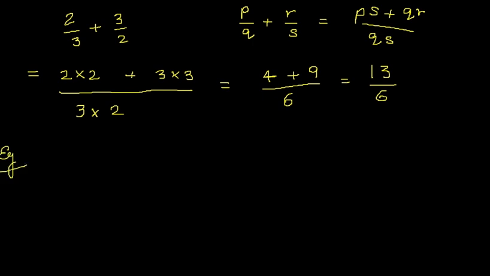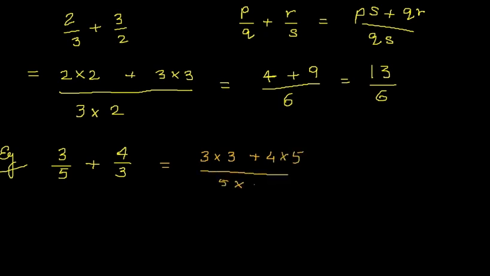Another example, adding 3 by 5 plus 4 by 3. Using the similar form, we can write it as 3 multiplied by 3 plus 4 multiplied by 5 upon 5 multiplied by 3. 3 multiplied by 3 is 9, 4 fives are 20, 5 into 3 is 15.